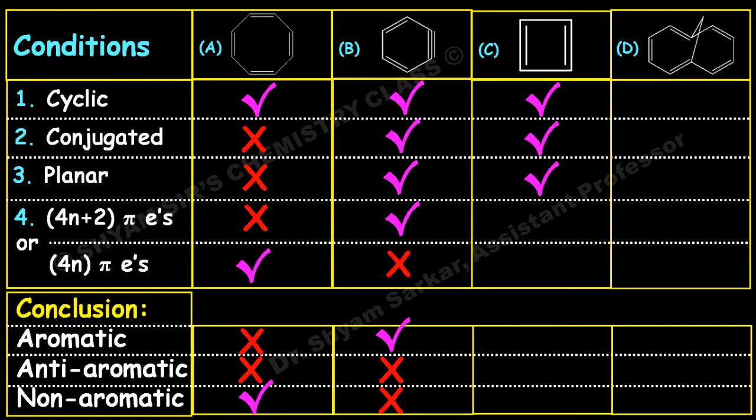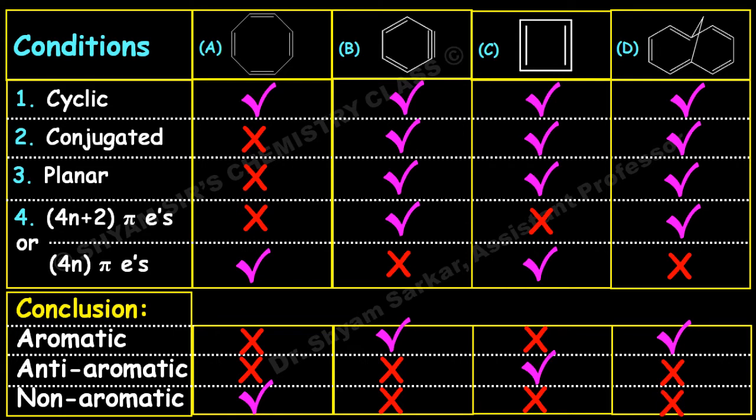And the last one is cyclic, conjugated and planar, and it obeys the 4n plus 2 pi electron rule. So this is also aromatic in nature. So only the first one is the non-aromatic species here. In the question they asked which is not aromatic, so option A will be the correct answer.